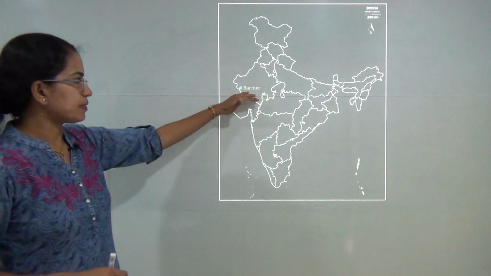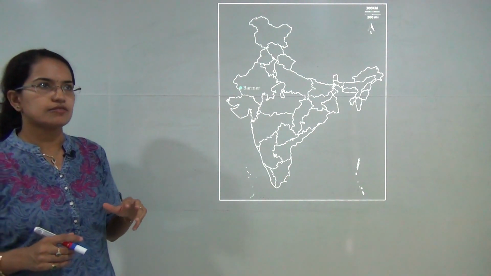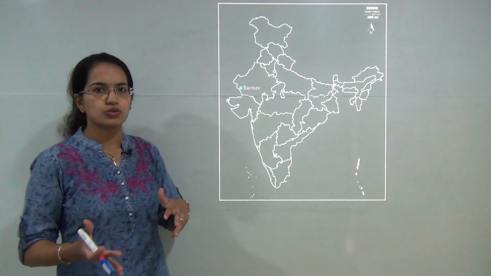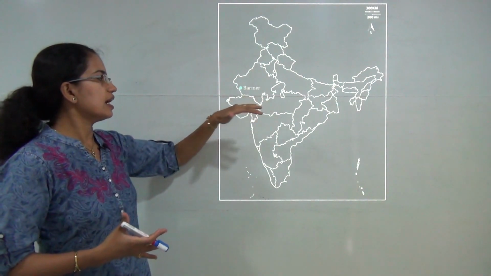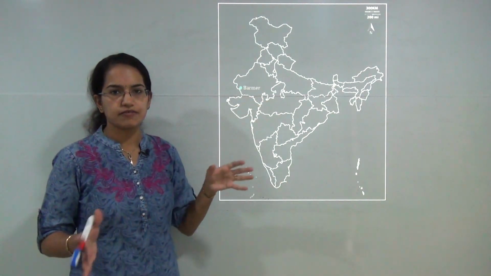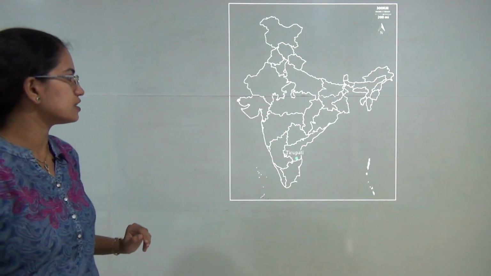The next is Barmer. Barmer in Rajasthan was known for providing a subsidy to each household for using lavatories and creating an open defecation free environment in the region. So it was again an ODF initiative.